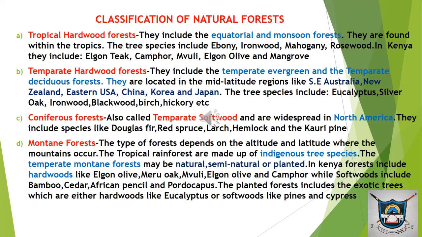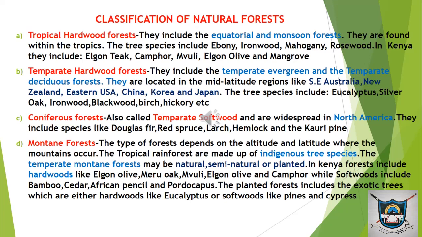Montane forests are the fourth category, the fourth classification. This type of forest depends on the altitude and the latitude where the mountains occur. The tropical rainforests are made up of indigenous tree species. The temperate montane forests may be natural, semi-natural, or planted.